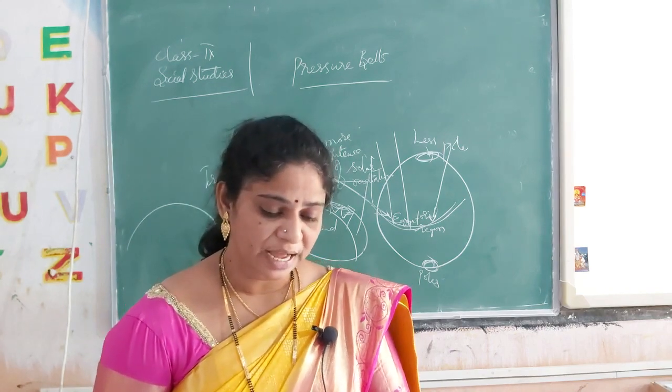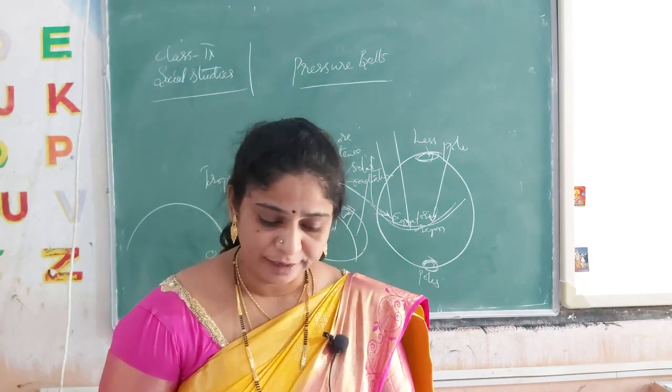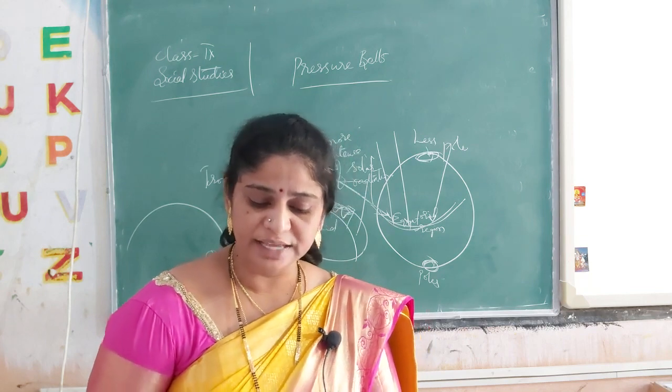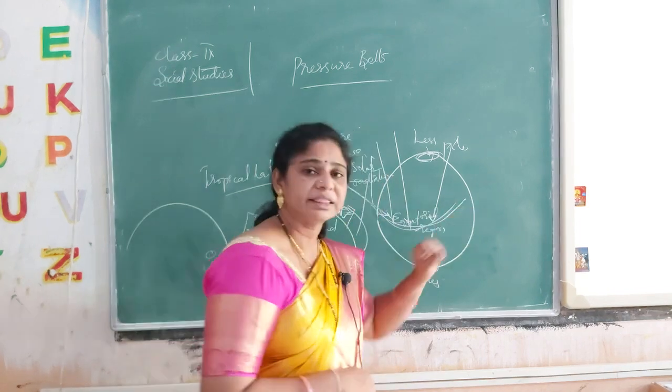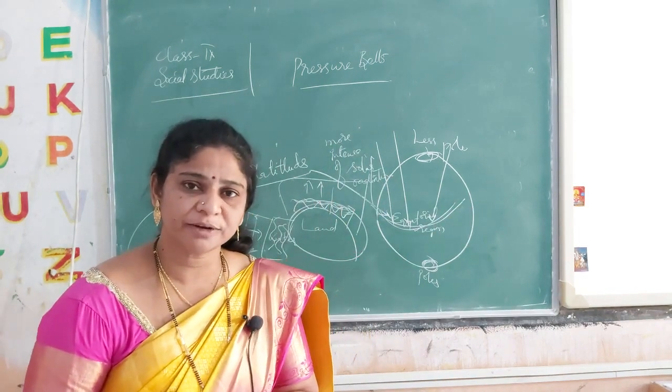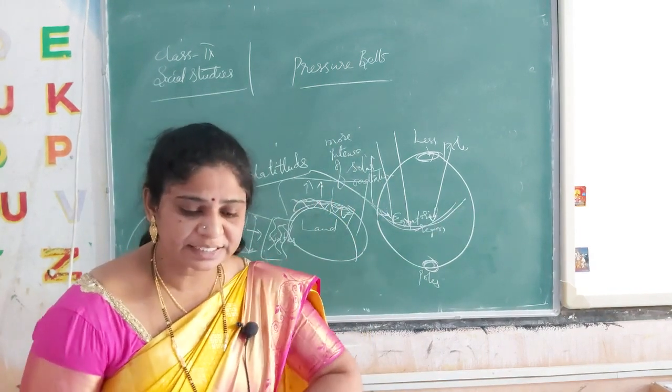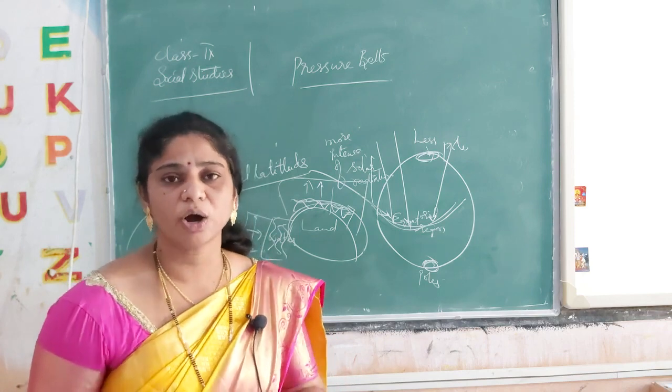At the equator, the high temperature heats up the atmosphere and hot air rises. Near the equator region, the temperature heats up the region and increases the hot air.